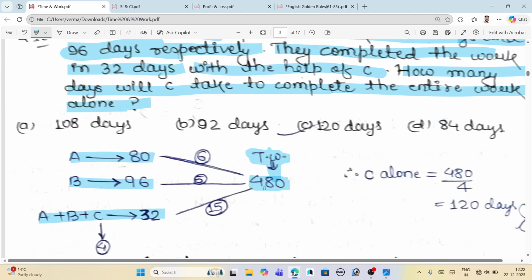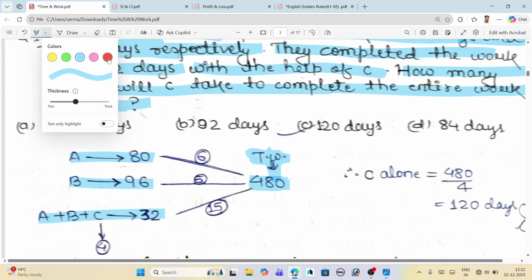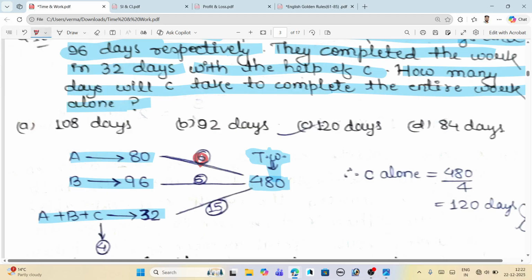And what is the efficiency of A? By dividing 480 by 80, we will get 6 as the efficiency. And for the efficiency of B, we will get 480 divided by 96, that is 5. And when we divide 480 by 32, we will get 15. This is our efficiency.